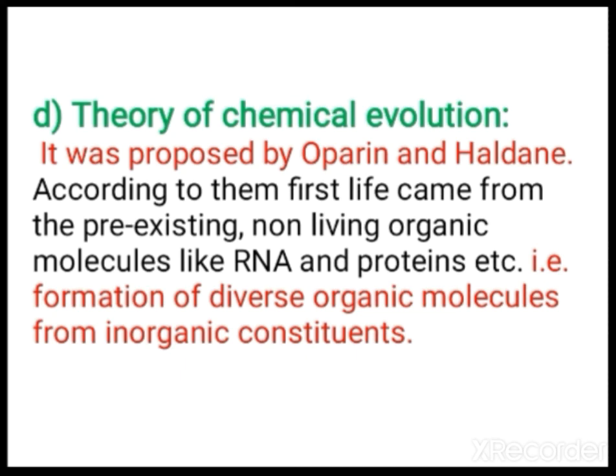First, molecules from non-living inorganic substances formed organic molecules like RNA, proteins and so on. These organic molecules were formed from inorganic molecules, because the primitive time favored the origin of organic molecules. They were not able to prove that, but later it was proved by some experiments.